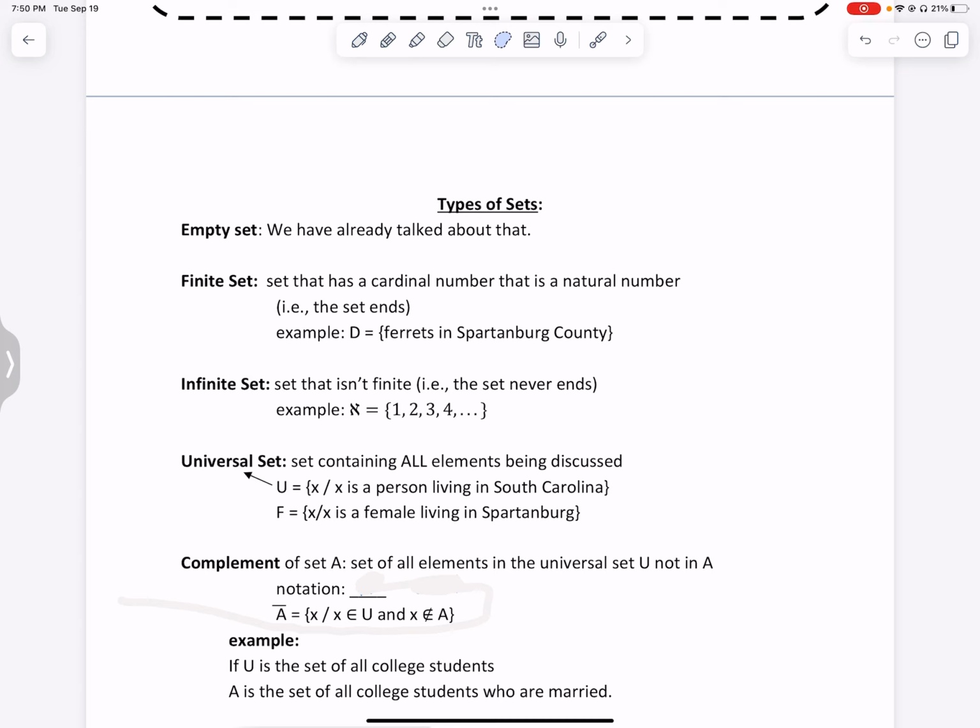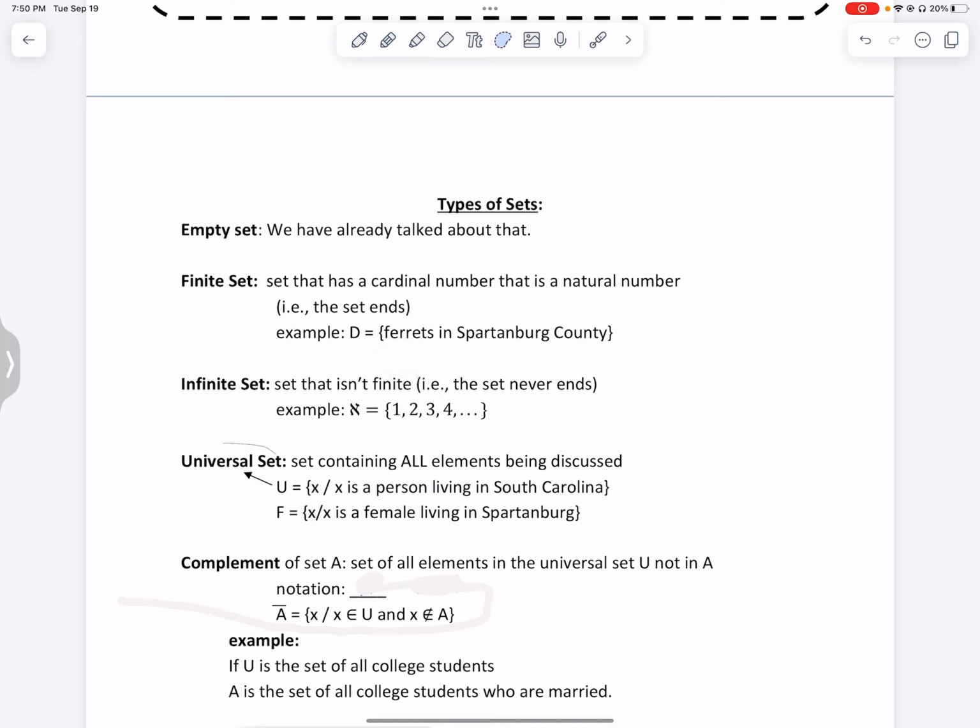So here's an example. The number of ferrets in Spartanburg County, that is finite. You can count them, 265. Okay. No, I don't know how many ferrets are in Spartanburg County. But anyway, okay. An infinite set is a set that never ends. It goes on forever and ever and ever. So our counting numbers, that would be an infinite set.